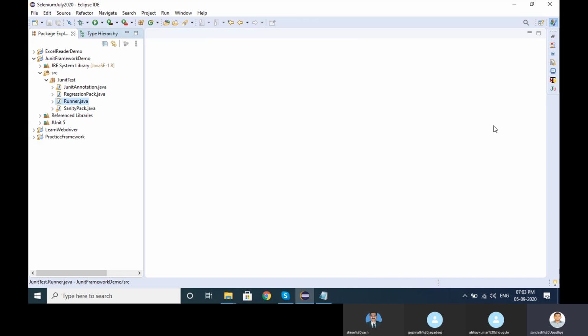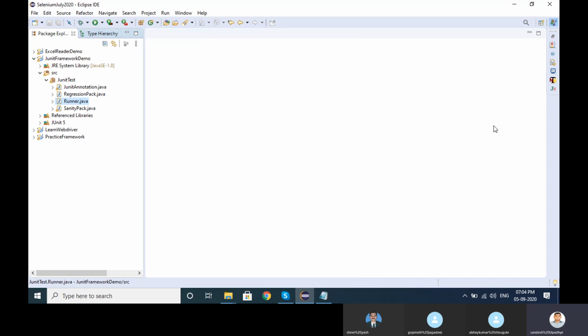TestNG is also inspired by JUnit. JUnit was created first, and TestNG was inspired by it. So we use the same annotations here, but the annotation list is larger in TestNG. There are so many disadvantages in using the JUnit framework, and TestNG was designed to overcome them. So the question is, why do we use TestNG with Selenium, or what are the advantages which we do not have in JUnit?